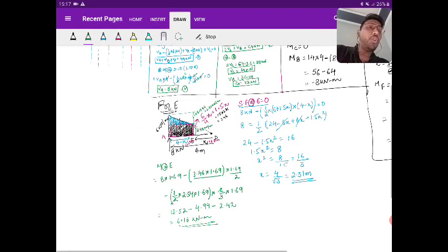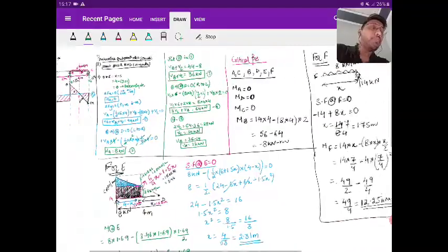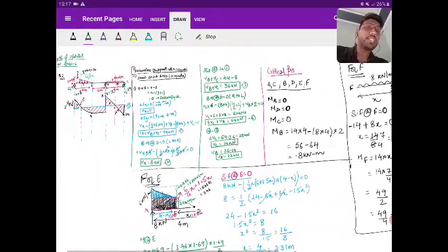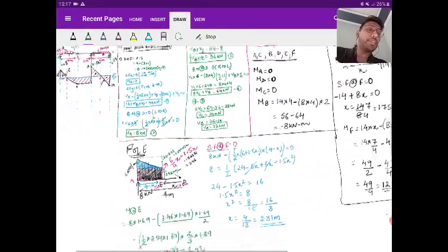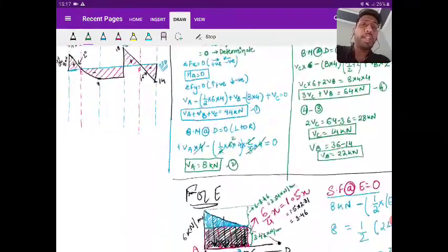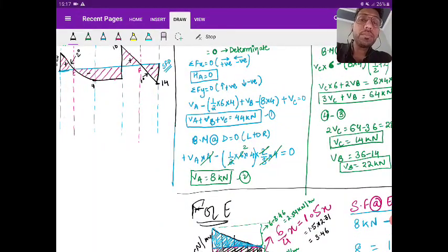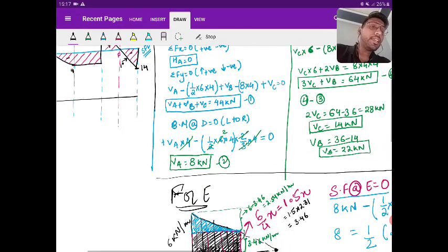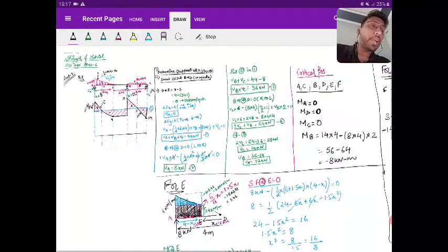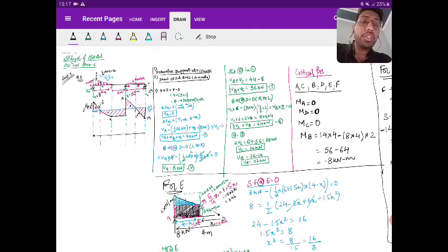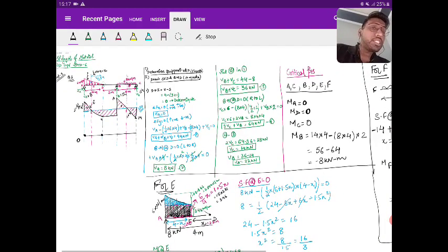Okay. So now we have got all the bending moment points. So we'll plot that. At A, the bending moment is 0. At D, the bending moment is 0. Then at C, the bending moment is 0.